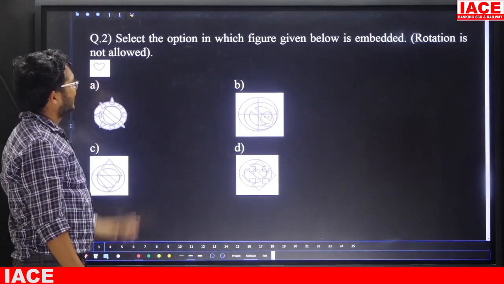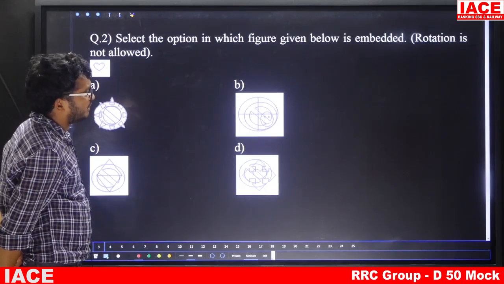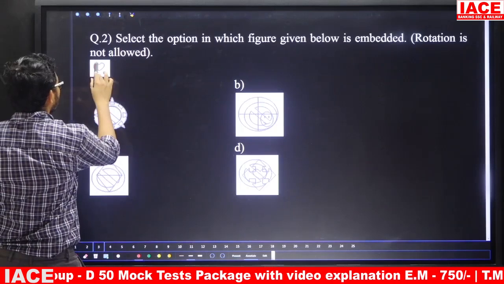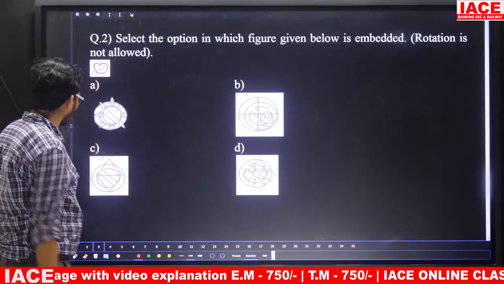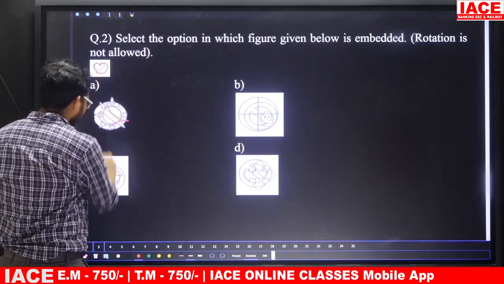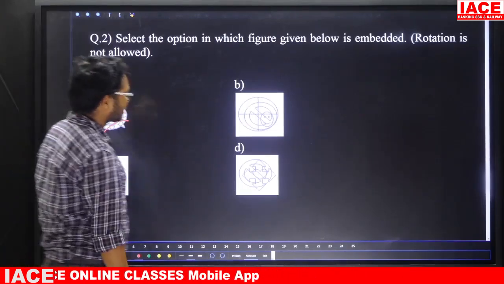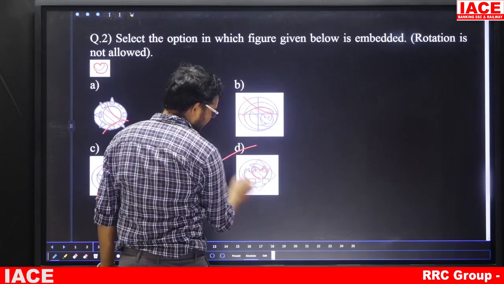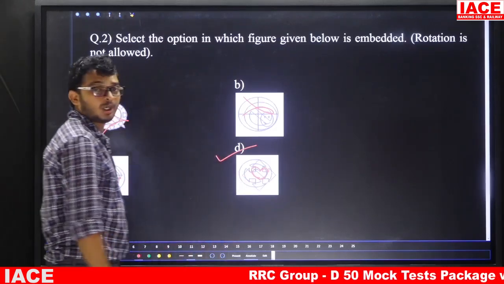Question number 2, select the option in which the figure given below is embedded. Rotation is not allowed. So this shape is hidden in which of the following four figures? First one it is not there, here also it is not there. Next one, B, it is not there, so the answer is D. In option D, once we see, this shape is hidden, so the answer is option D.